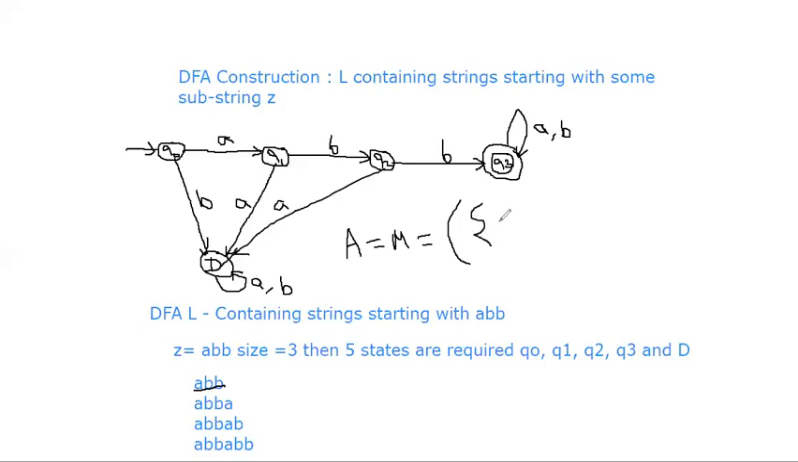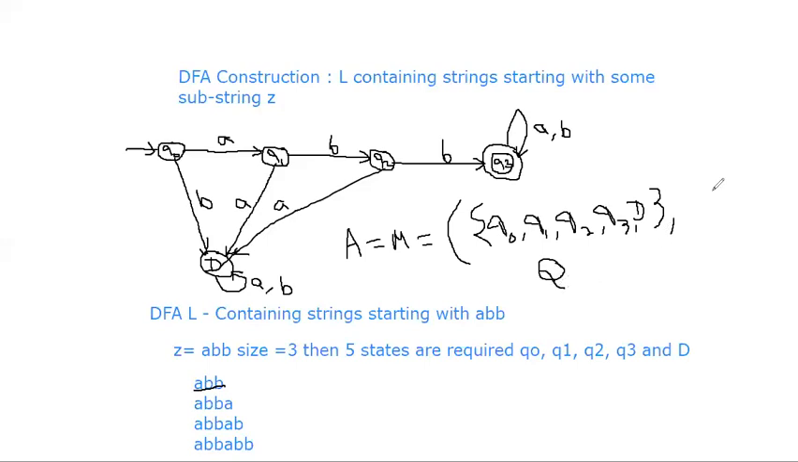Okay? What is Q? Set of states. The set of states are Q naught, Q1, Q2, Q3, and one more state is there, either QD or simply D. So this is capital Q, because our machine definition is Q, sigma, delta, Q naught, F.